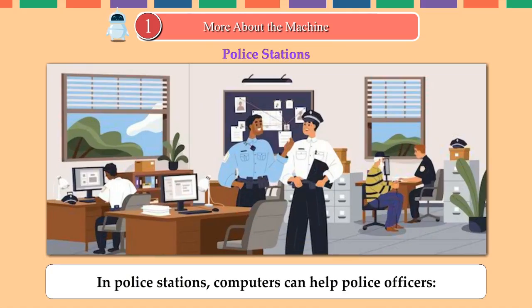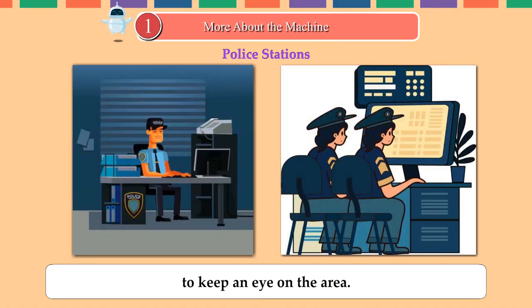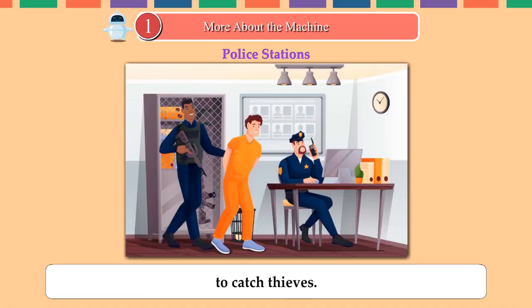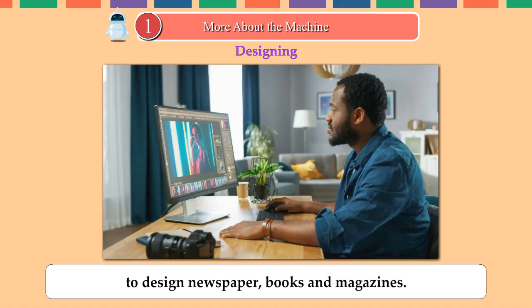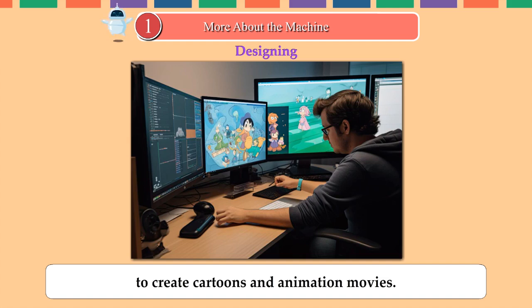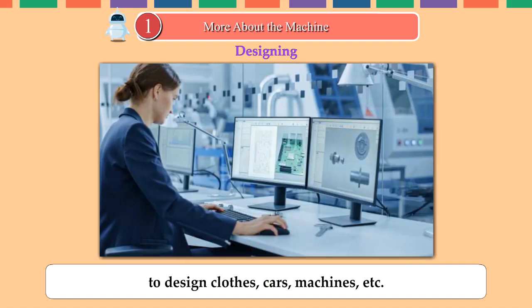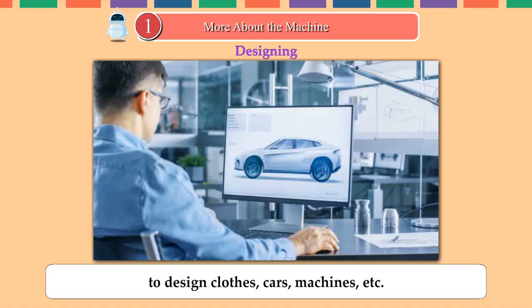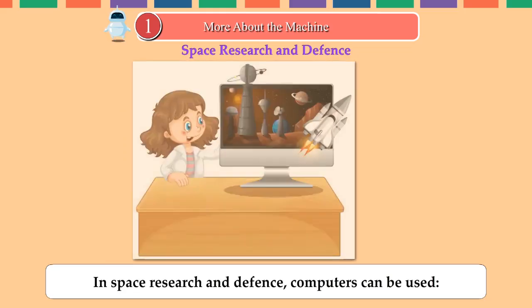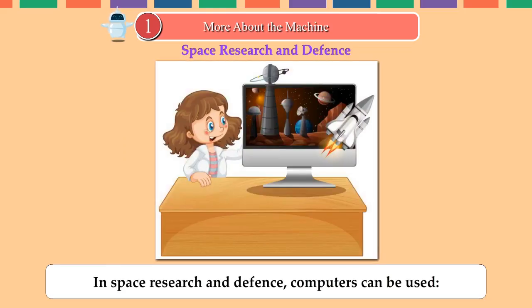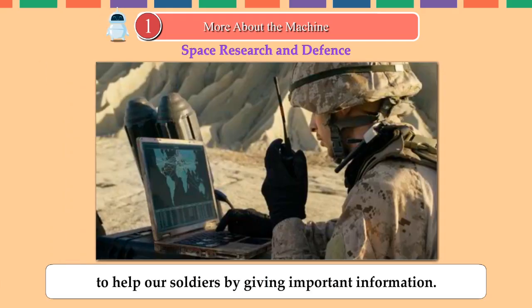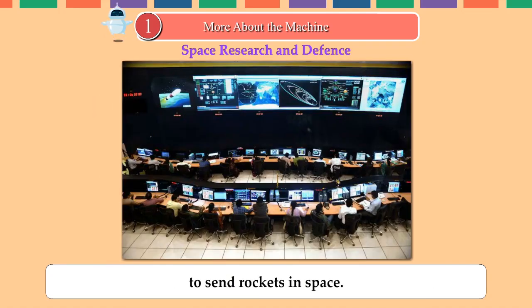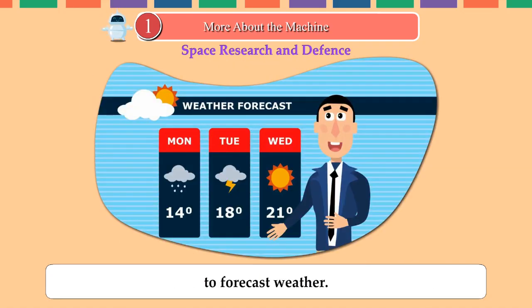Police stations. In police stations, computers can help police officers to keep an eye on the area, to control crime, to catch thieves. Designing. Computers can be used to design newspapers, books and magazines, to create cartoons and animation movies, to design clothes, cars, machines, etc. Space research and defense. In space research and defense, computers can be used to conduct research on space, to help soldiers by giving important information, to send rockets in space, to forecast weather.